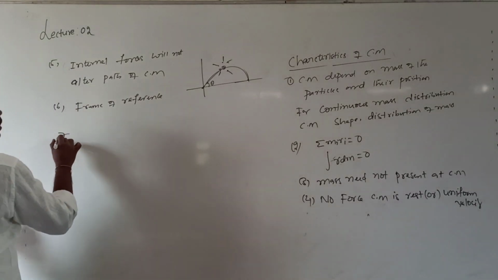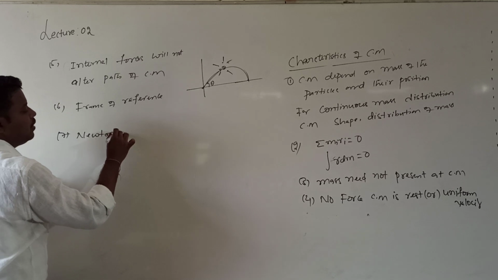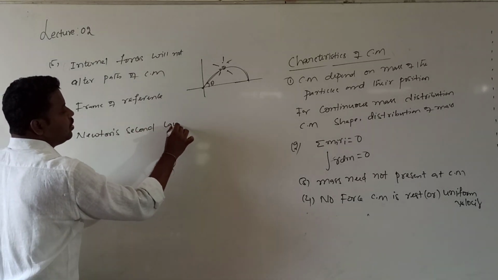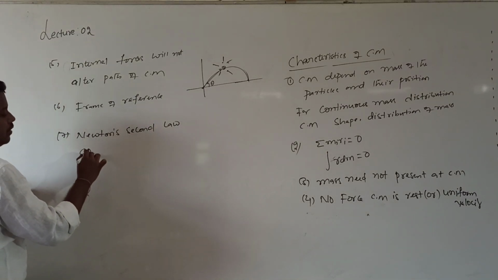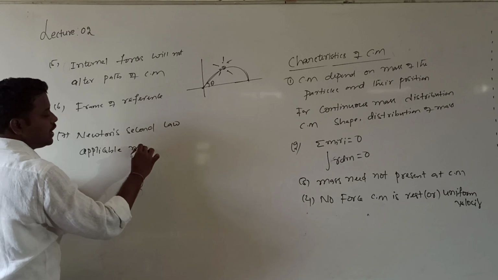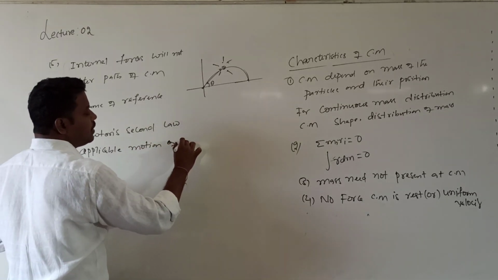The last property is that Newton's second law is applicable. What is Newton's second law? F is equal to ma, applicable for describing the motion of center of mass.